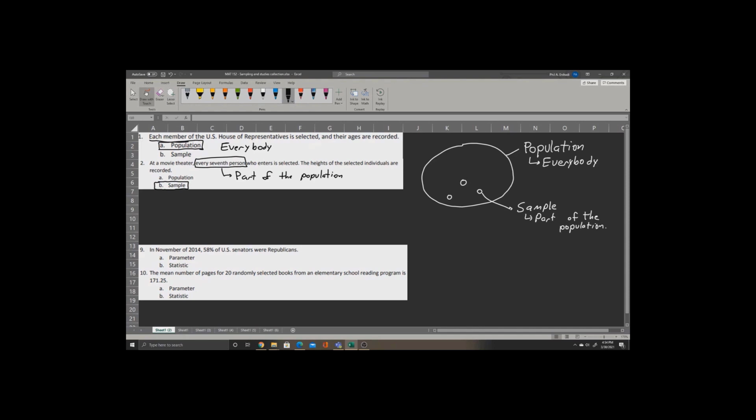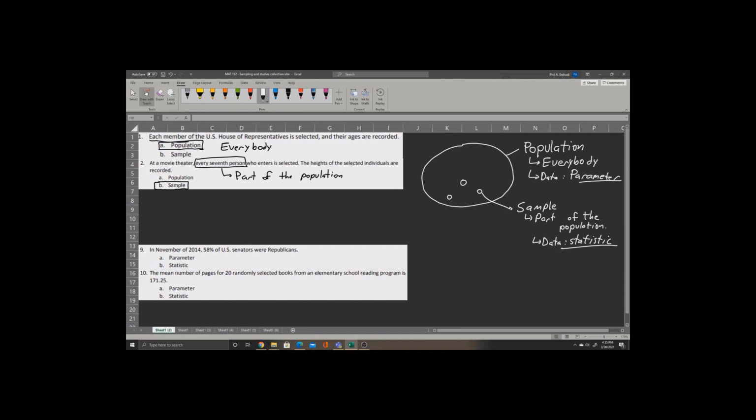Let's also discuss parameters and statistics. If we gather information about a population, the data we gather is called a parameter. However, if we gather information only about a sample, the data we gather is called a statistic. So what we're asking in the bottom two questions is first, is it a population or is it a sample? If it's a population, the information we gather is a parameter. If it's a sample, the information we gather is a statistic.